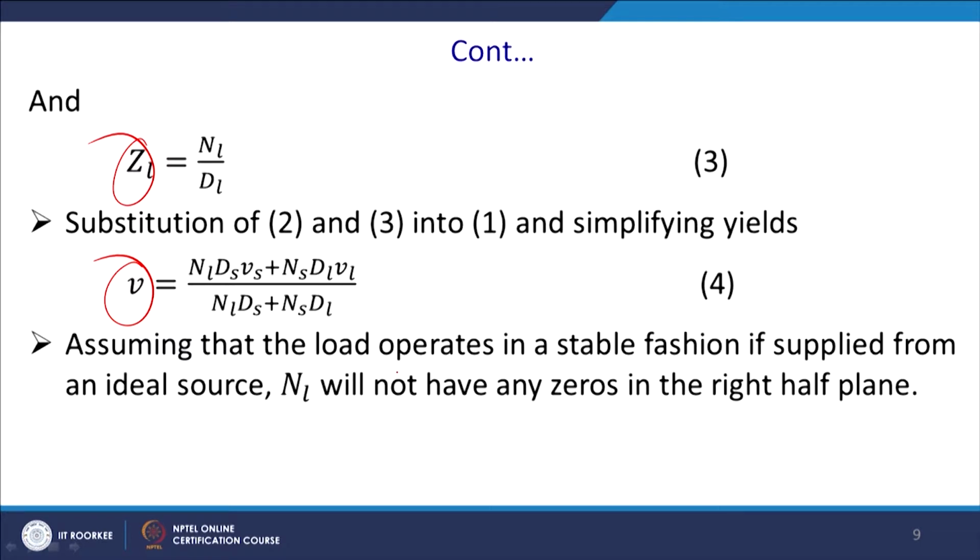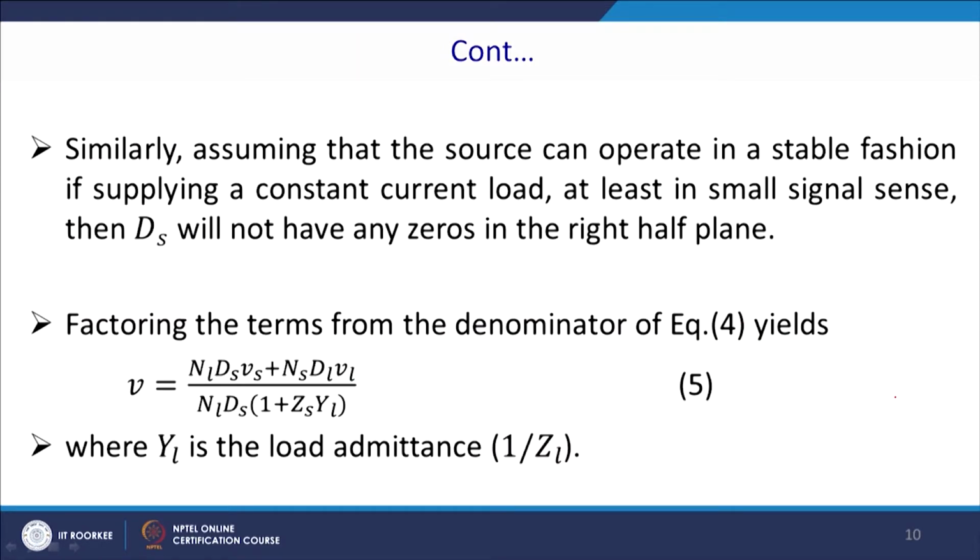Assume that the load operates in a stable fashion. If supplied from an ideal source, NL will not have any zeros in the right half of the S plane, and thus the system is going to be stable. Similarly, assume that the source can operate in a stable fashion if supplying a constant power load, that is CPL, at least in the small signal sense, then DS will not have any zeros in the right half of the S plane.